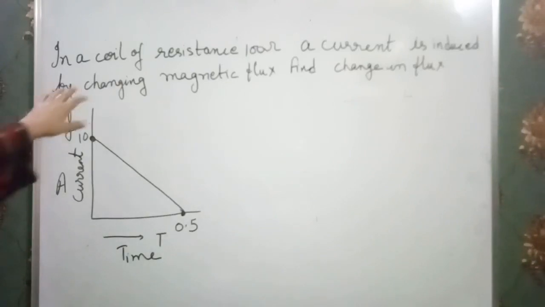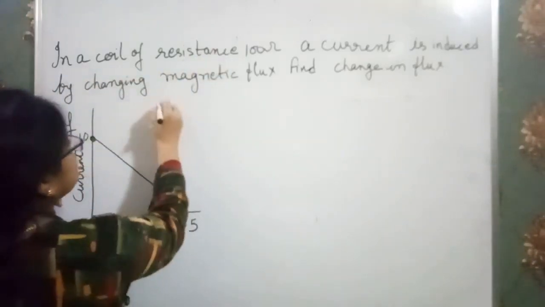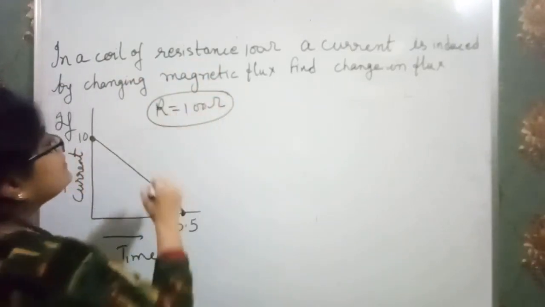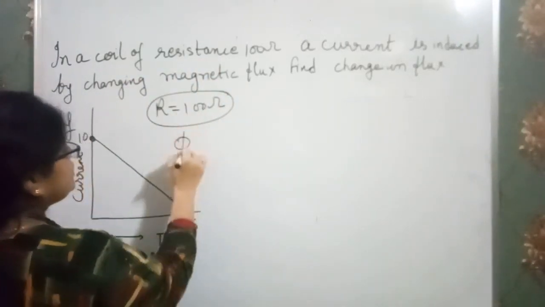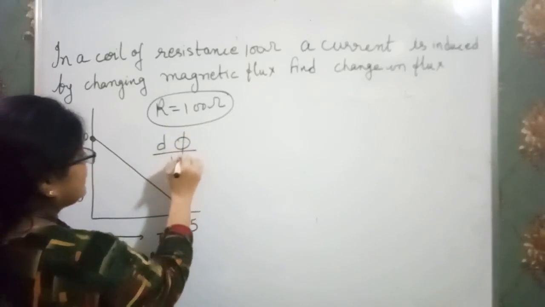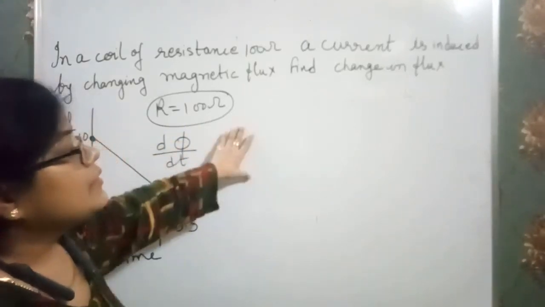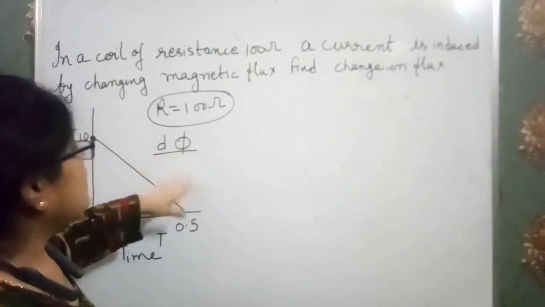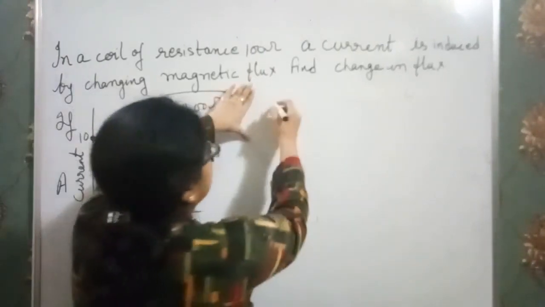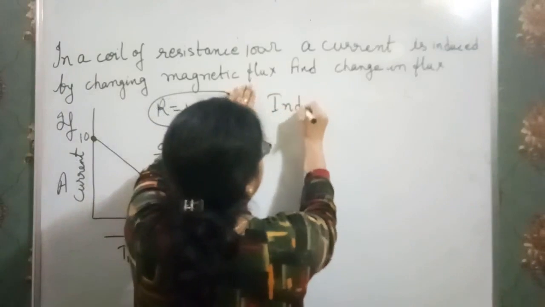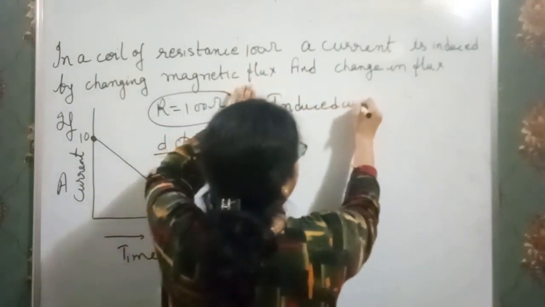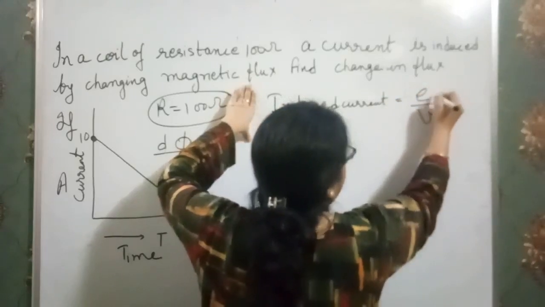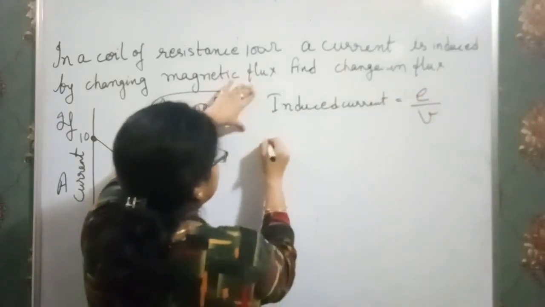Now see here, the coil has a resistance of 100 ohm, only this is given. Clear? And we have to find the change in flux, that is d psi. Okay, now we know induced current is equal to E over R. What is E?